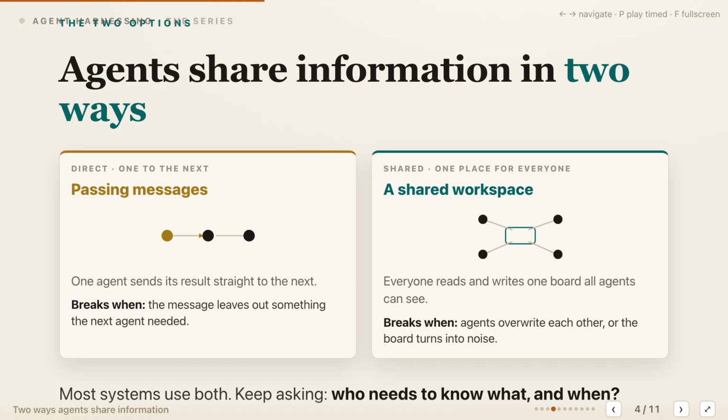Agents share information through two basic patterns, and most production systems combine them. Message passing sends a result directly from one agent to the next, which makes the path simple and traceable. It breaks when the message leaves out evidence, constraints, or status that the receiver needs to continue. Shared state works differently because several agents read and write one common workspace, sometimes called a blackboard. That shared view helps when workers need the same evolving facts, but conflicting writes and stale entries can turn it into noise. Use messages for direct handoffs and shared state for durable facts, while asking one question throughout: who needs to know what and when?